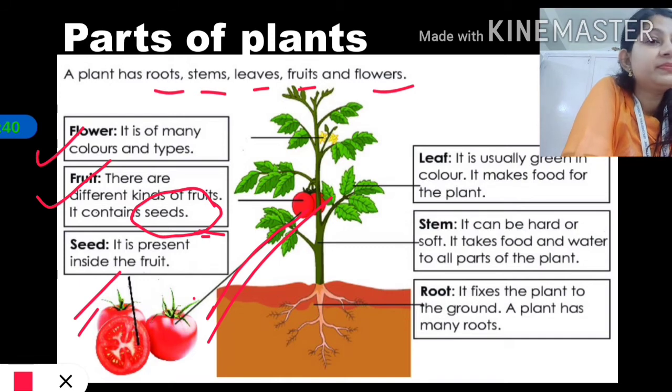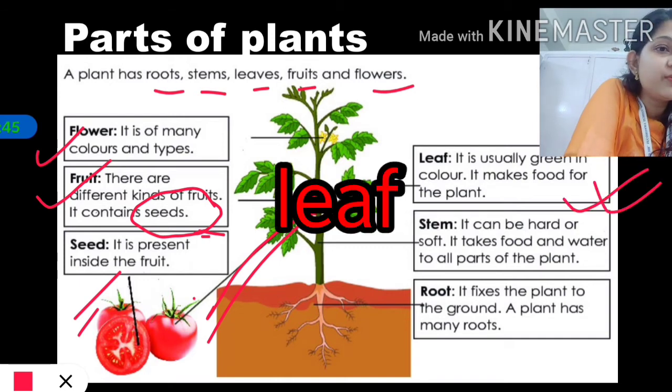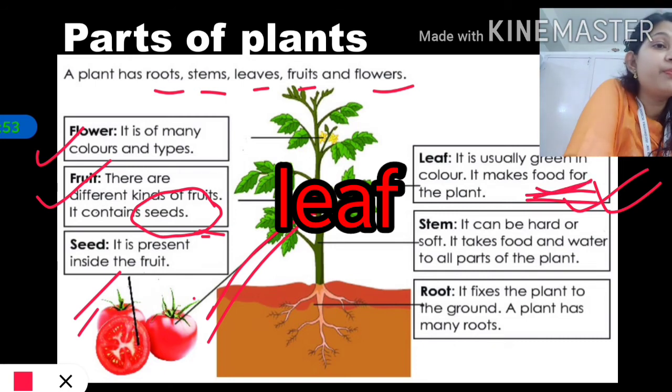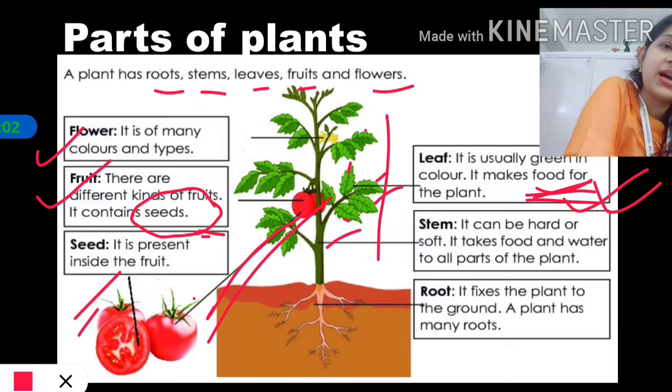Now coming to this side. What are leaves, children? Leaves are generally green in color. An important thing is that it makes or prepares food for the whole plant. All the leaves in the plant are busy in preparing food for this plant.